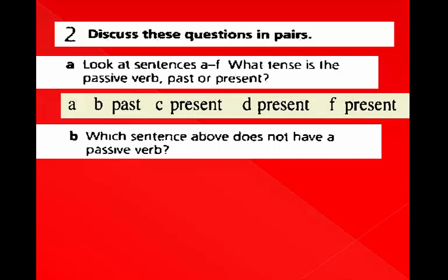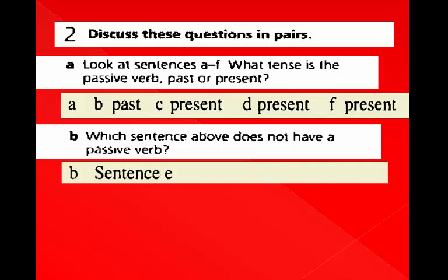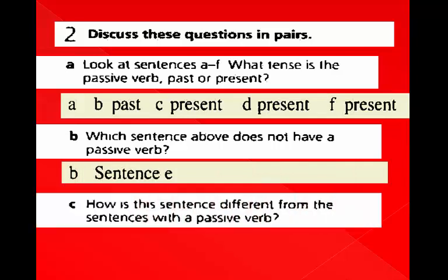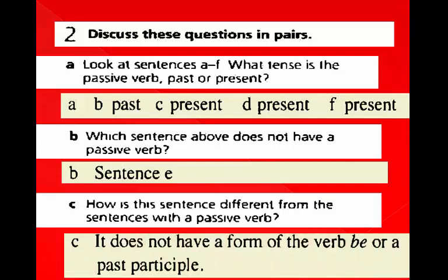Sentence E. The line also includes 675 fridges. It does not include any passive verb. Question C. How is this sentence different from the sentences with a passive verb? It is in the active voice. It's not passive. It does not have a form of the verb to be and a past participle.